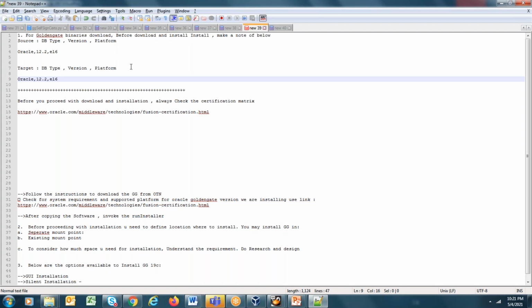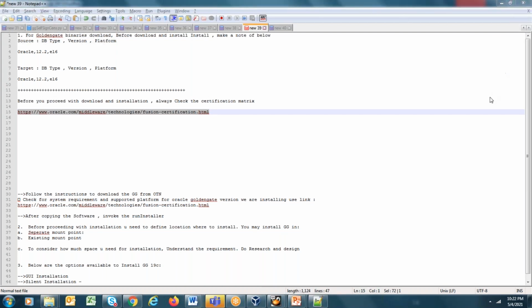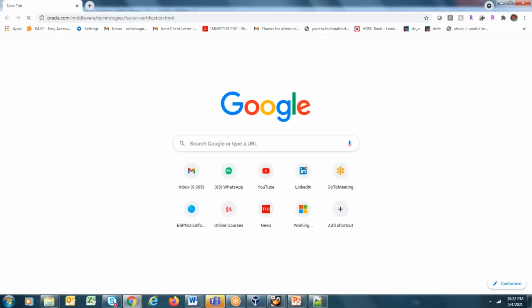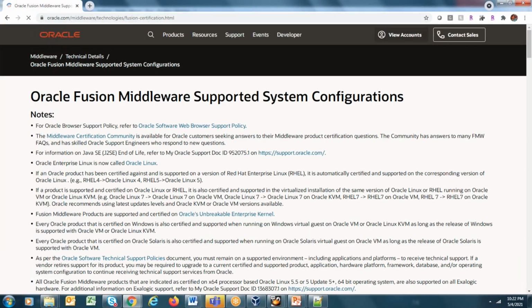Now, what we are going to do is, first of all, check the certification matrix here. So from where can you get the certification matrix? The certification matrix is available on this link which I have pasted in chat. So let me open that link for you. If you go to this link, it shows you the certification matrix.